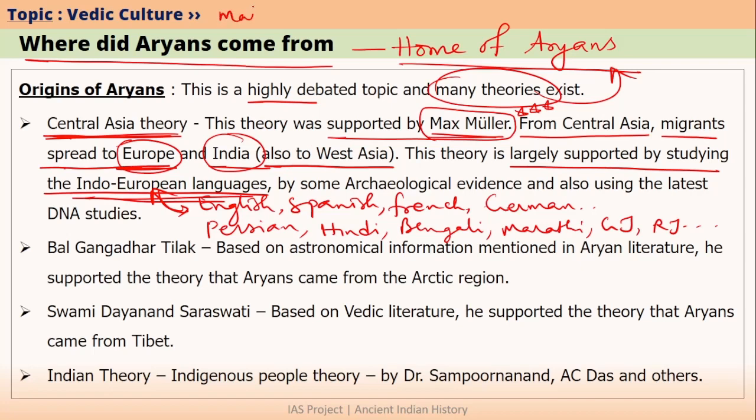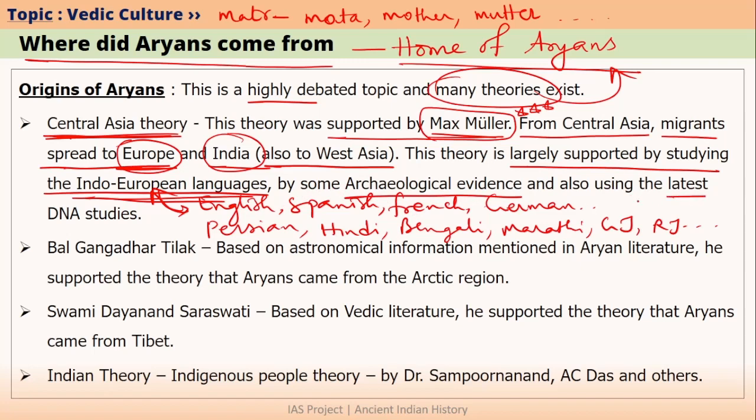For example, the word Matra in Sanskrit means mother. In Hindi, we call it Mata. In English, we say mother. In German, we say Mutter. Similarly, many words in all these languages either sound similar or have similar roots. Another evidence that supports this theory is the archaeological evidence. We will talk about archaeological evidence in our further videos.